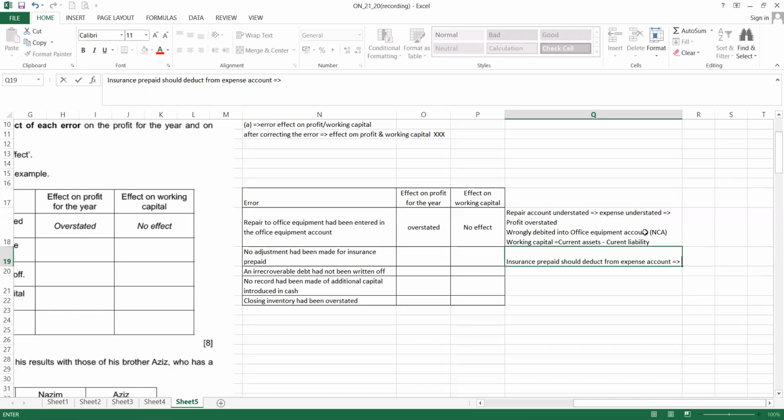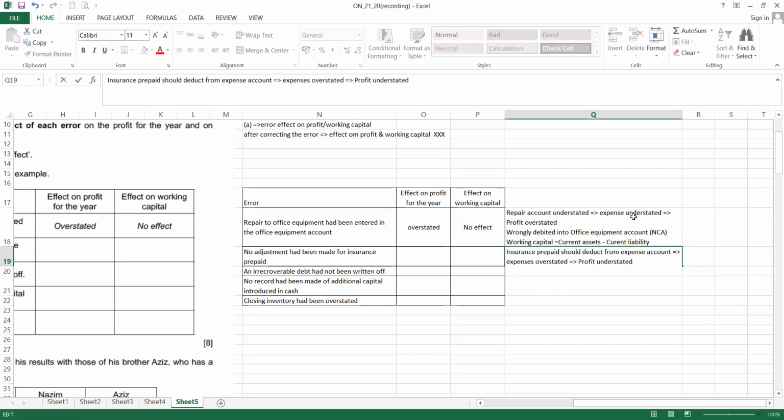It will cause the expenses to be overstated. So when expenses are overstated, profit is understated. So there is an implication on the account when we forgot to adjust the prepaid. So profit will be understated.